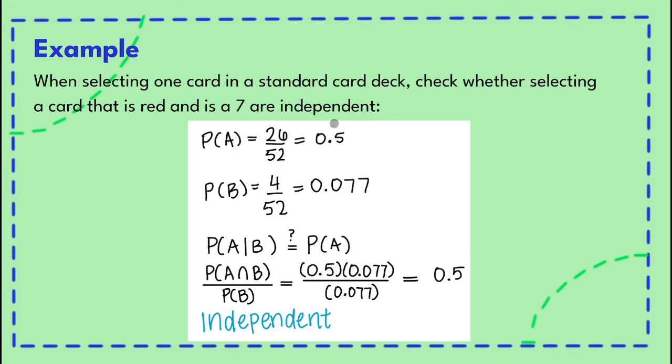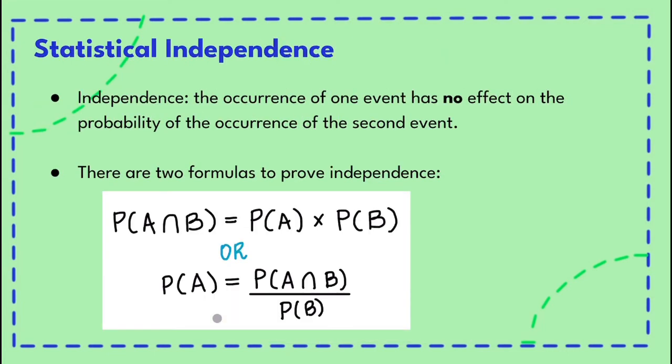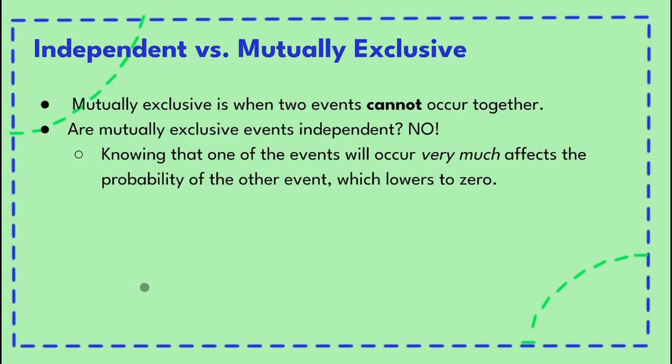We also know that any number in a card deck can occur 4 times. So when we divide that out in our calculator, we get 0.077. Now, let's apply one of the checks for independence that we have learned. So if we go back to the first slide, here are our 2 checks of independence, and I will be showing you the second one over here because it's a little more complicated, and I feel like we would need an example to be able to go over that.